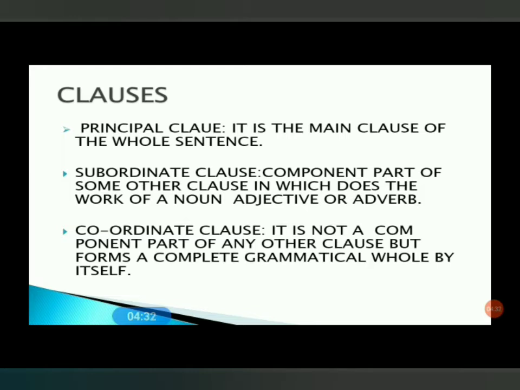Coordinate clause: it is not a component part of any other clause but forms a complete grammatical whole by itself. When two or more clauses of equal value, meaning either two or more principal clauses or two or more subordinate clauses, are joined with coordinating conjunctions to make sentences, then it is called a coordinate clause.